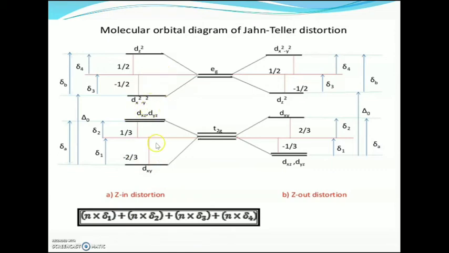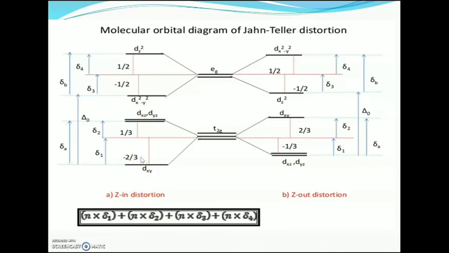The ligands in the xy plane are repelled to a great extent, so they move further away and the ligands on the z-axis move inward. That is called z-in distortion.